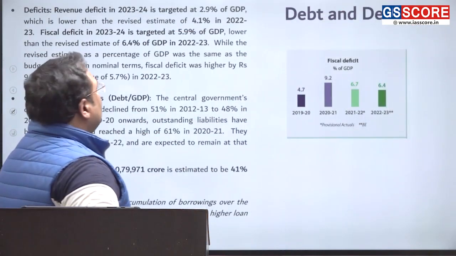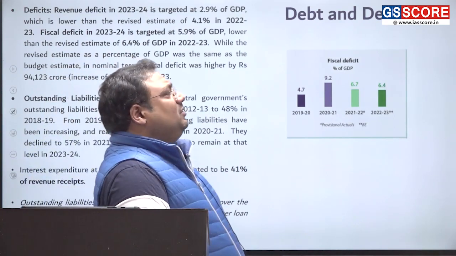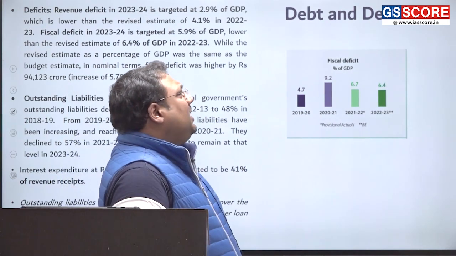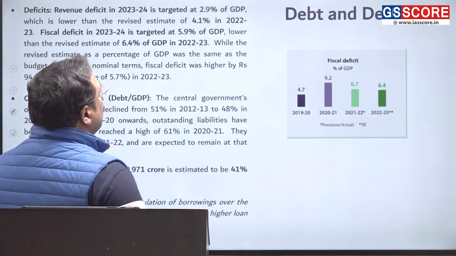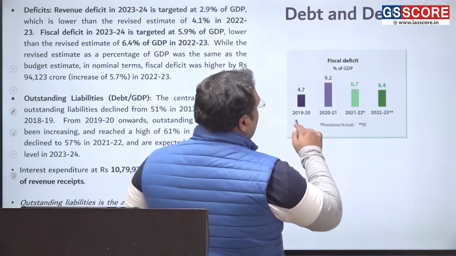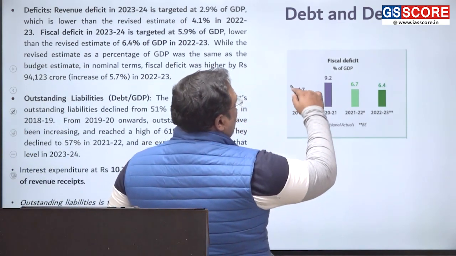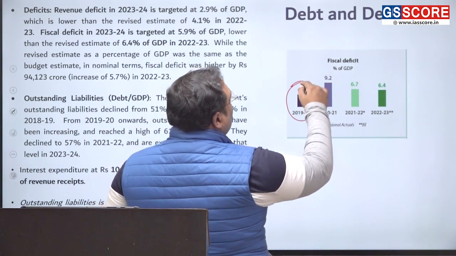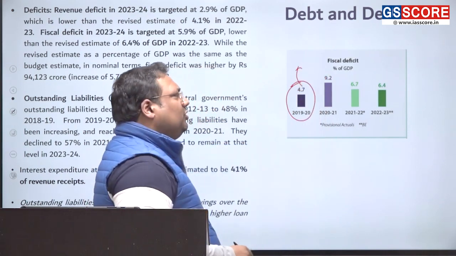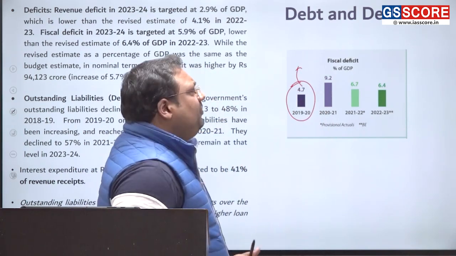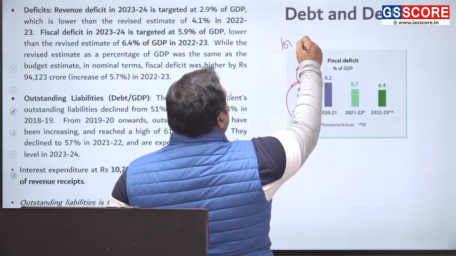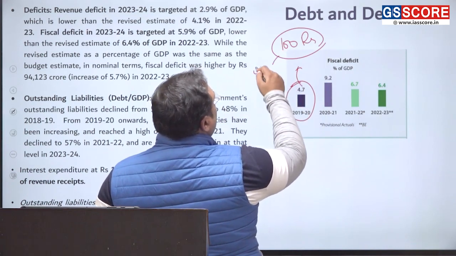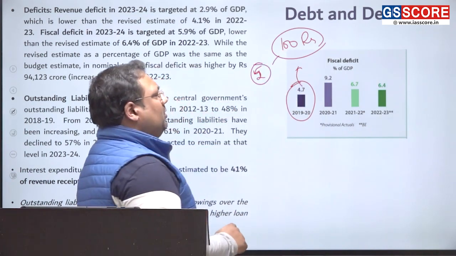Next. Now we come to the loans and the deficit. मतलब budget घाटा और total debt to GDP ratio. Now, let us look at this number. Our deficit, मतलब budget घाटा, that used to be 4.7% in 2019-20. Means if we were spending 100 rupees, 4 rupees or 5 rupees out of that we had to take loan.